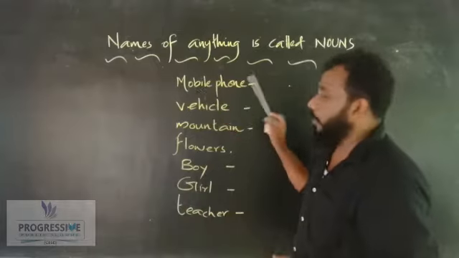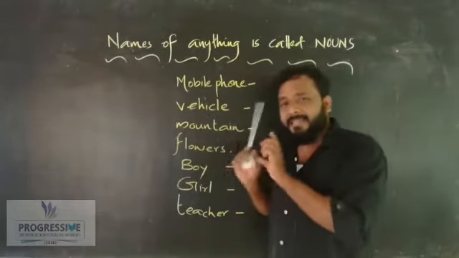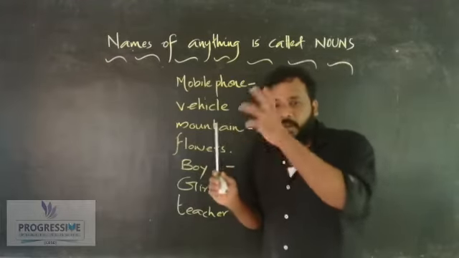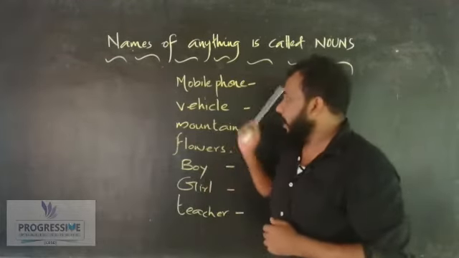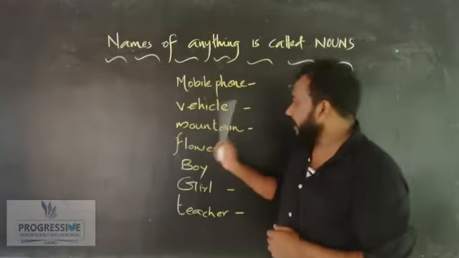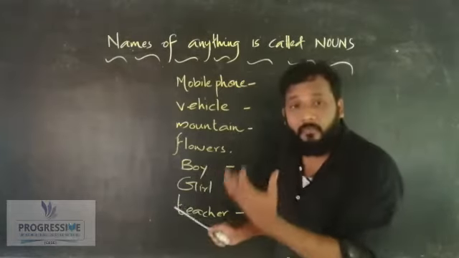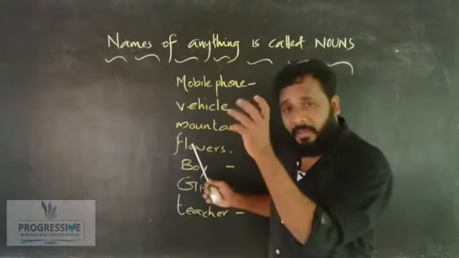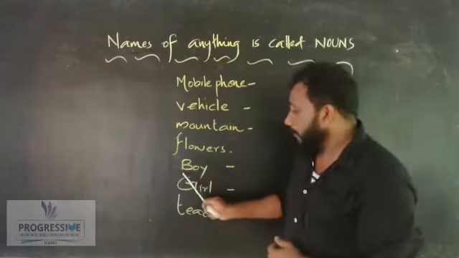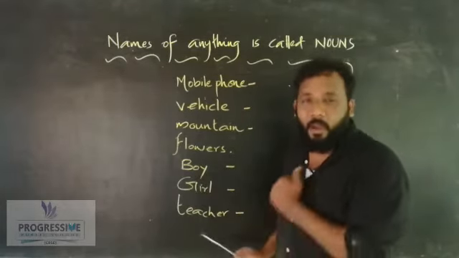So mobile phone, is it a noun? Is it the name of something? Yes, it's the name of a phone. Mobile, it's a kind of phone that we are using. So it's a noun. Vehicle, yeah, it's a noun. Mountain, it's also a noun. Flower, it's the name of a flower, it's a noun. Boy is a noun, girl is a noun, and teacher is a noun.